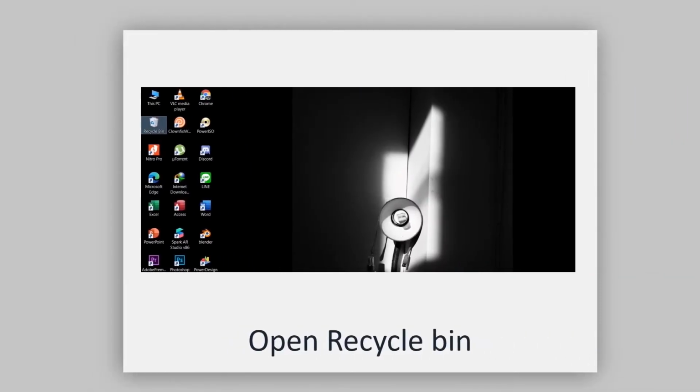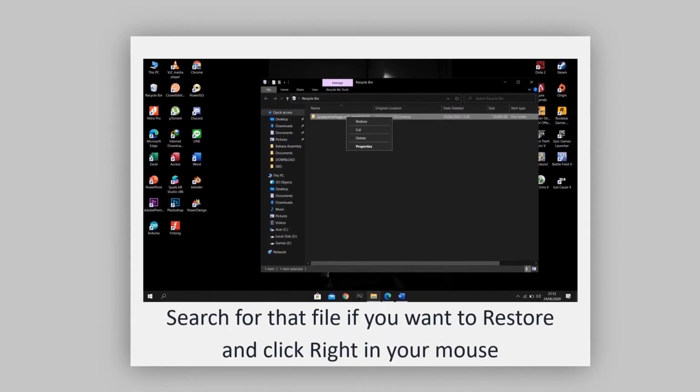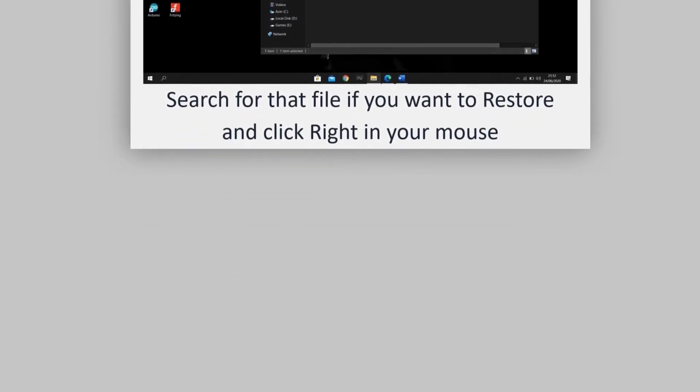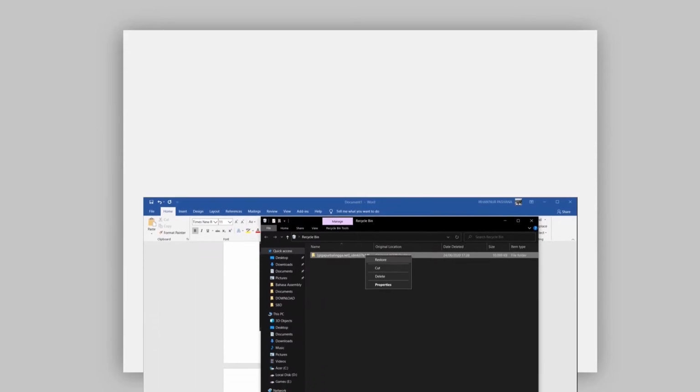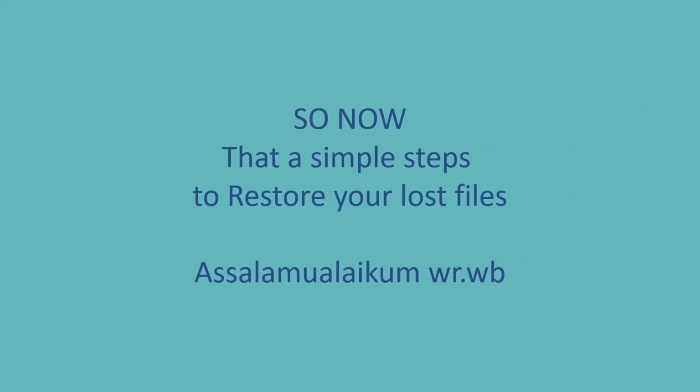First, open Recycle Bin. Step 2. Search for that file if you want to restore and click right in your mouse. And step 3. Click Restore. So now, get the simple steps to restore your lost files.